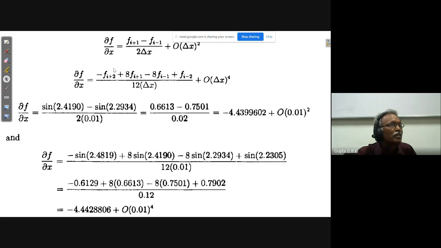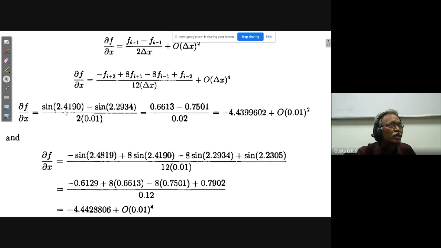Now dou f by dou x, this is the second order approximation, fi plus 1 minus fi minus 1. This we already know, we have done it. For the higher order, fourth order accuracy, I will get this expression. So this expression is used.